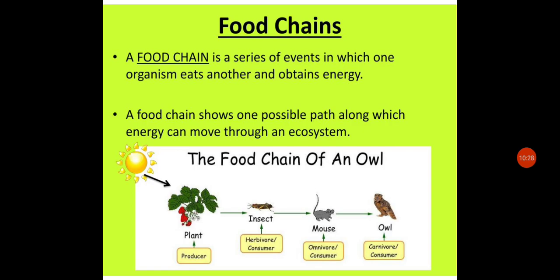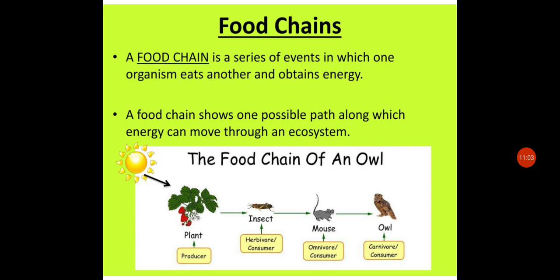Next is food chains. A food chain is a series of events in which one organism eats another and obtains energy. So here is a simple food chain where the plant is a producer, the insect is a herbivore and is the first consumer and primary consumer. The mouse is an omnivore and secondary consumer. The owl is a tertiary consumer and is a carnivore. So the materials flow from one trophic level to the next by means of food chains and food webs.